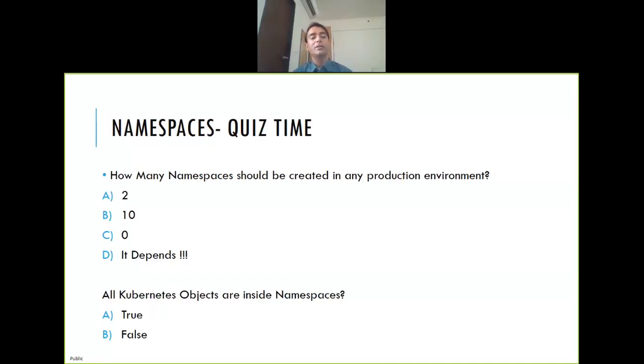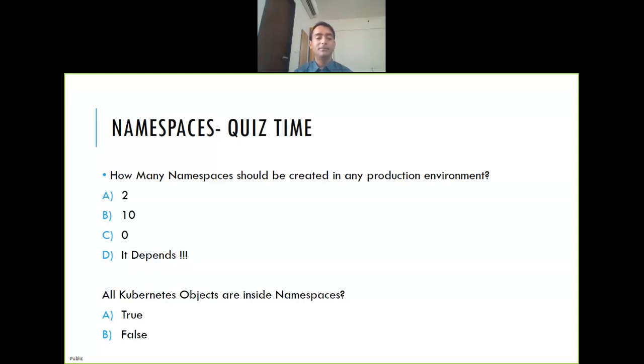Now, a very interesting question: all Kubernetes objects are inside a namespace. True, false, only 2 options. So one is saying true. Okay, so maximum people are saying A,